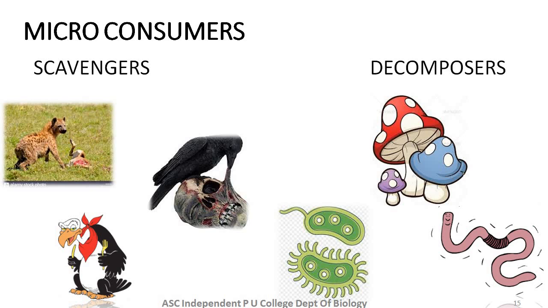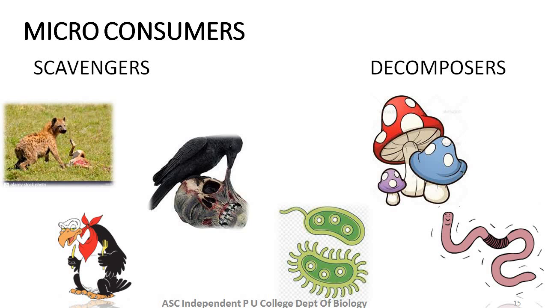Both scavengers and these decomposers are involved in breaking down complex substances into simpler substances. But scavengers are directly feeding on dead and decaying matter, and within their body, the matter is digested. In case of decomposers, especially with respect to fungal and bacterial forms, they have their unique way of undergoing decomposition.